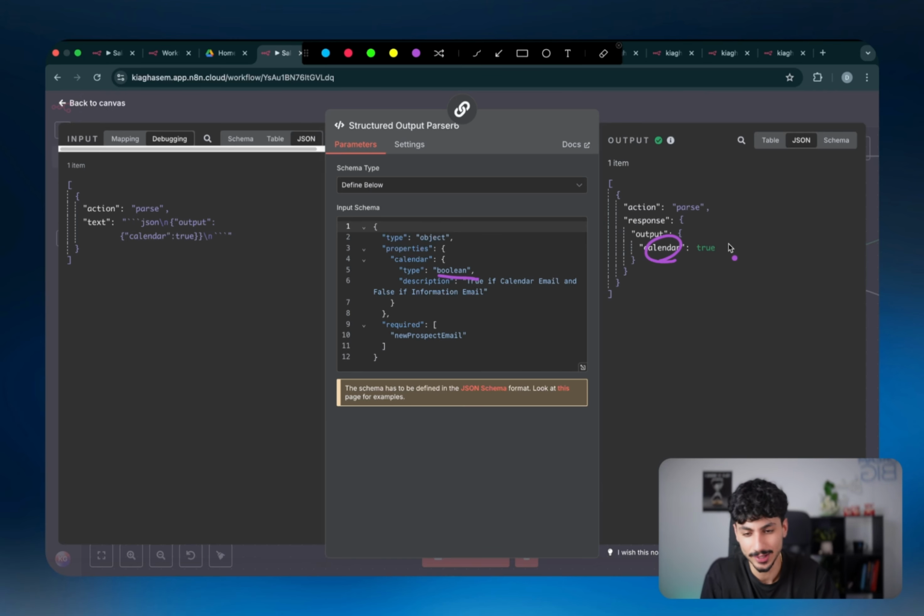Boolean, I can't say that correctly. Boolean is basically just true or false. So the only value could be yes or no, or true or false. And in this case, we're saying it should be true if it's a calendar requesting email, and false if it's an information requesting email. So as you can see, the output would be this one parameter, which is basically just saying, should it go to the calendar agent? If true, then it goes to the calendar agent. If false, then it goes to the actual email agent.